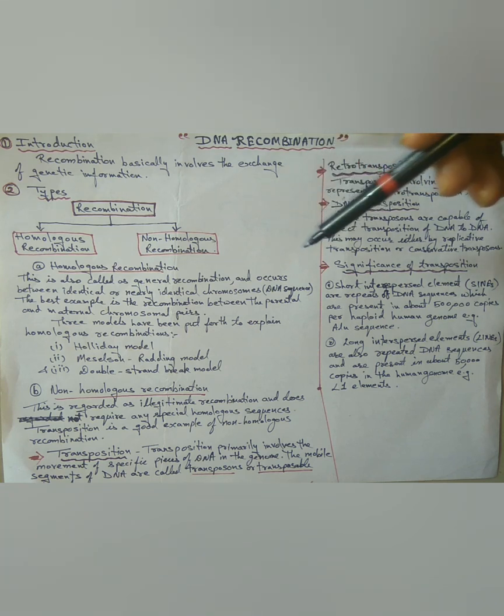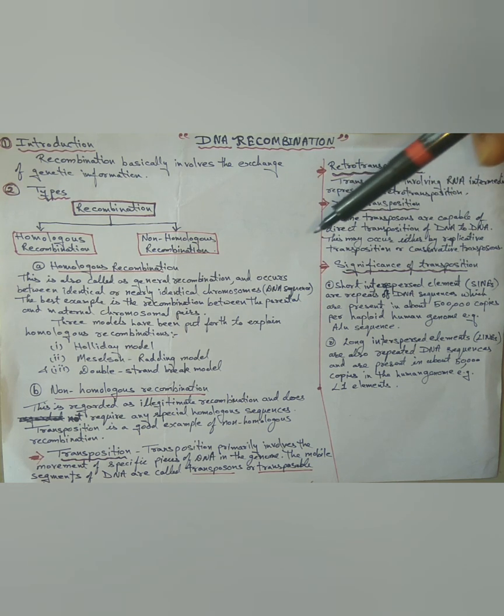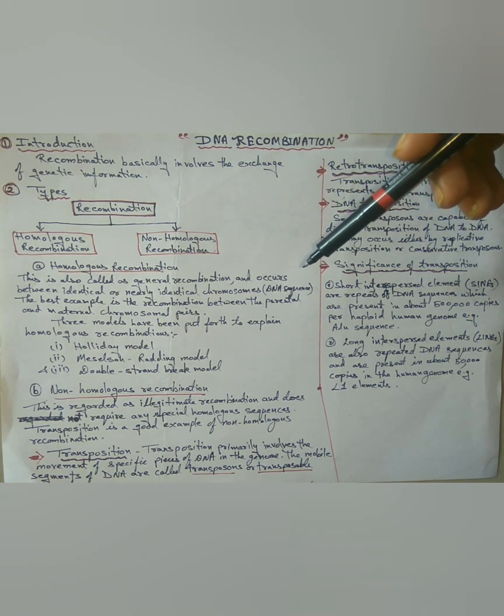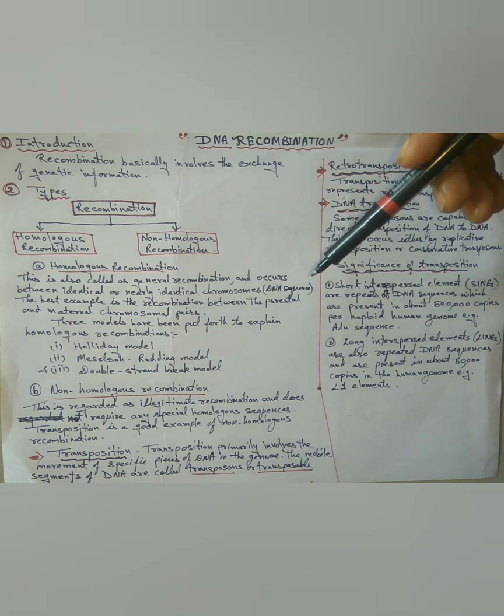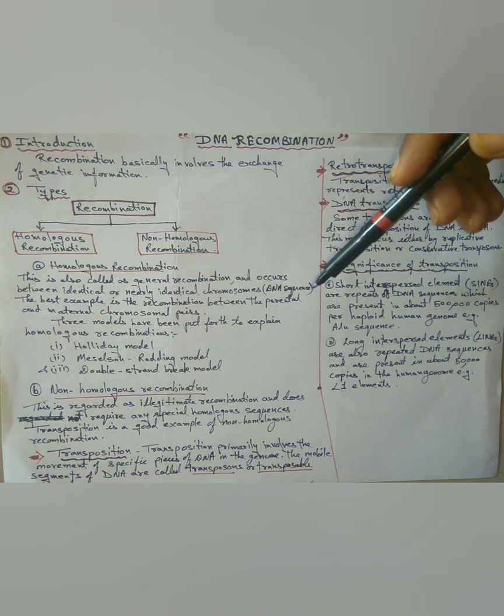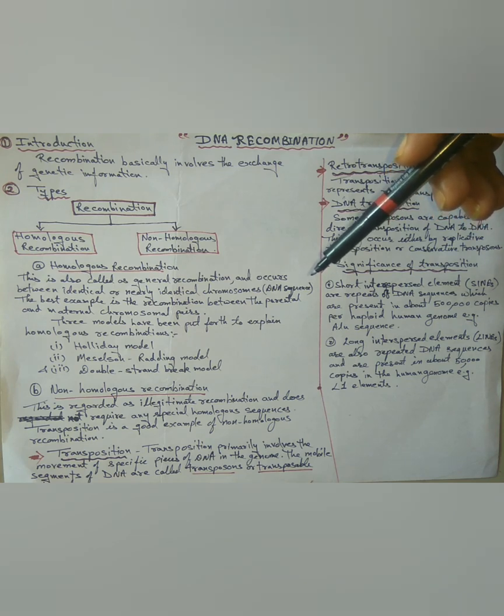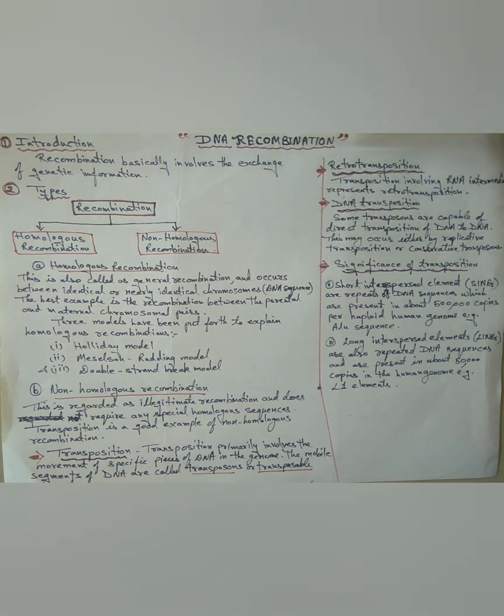Recombination is a large-scale rearrangement of a DNA molecule. It was first recognized as the process responsible for crossing over and exchange of DNA segments between homologous chromosomes during meiosis of eukaryotic cells, and was subsequently implicated in the integration of transferred DNA into bacterial genomes after conjugation, transduction, or transformation. So, recombination basically involves the exchange of genetic information.